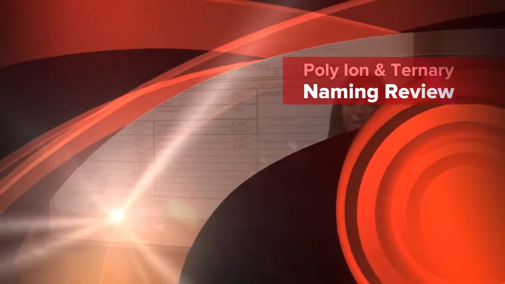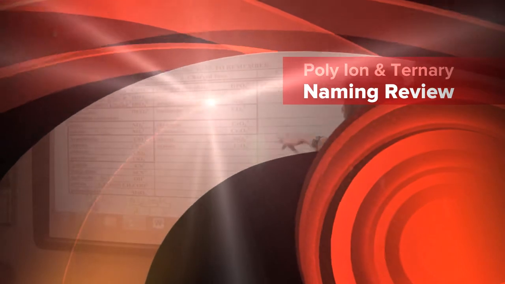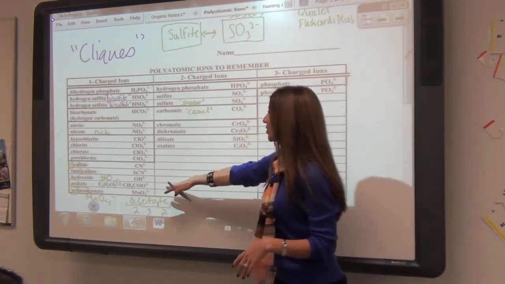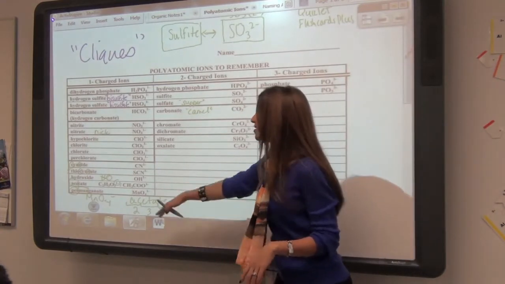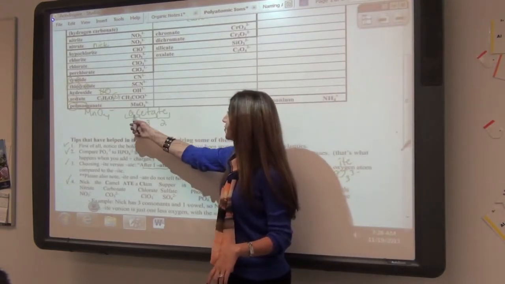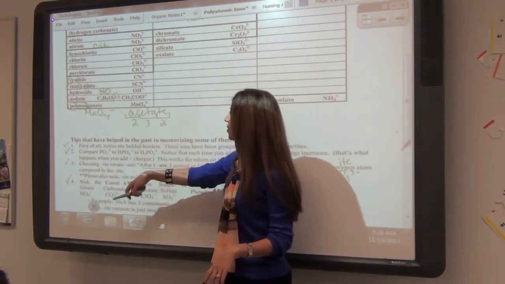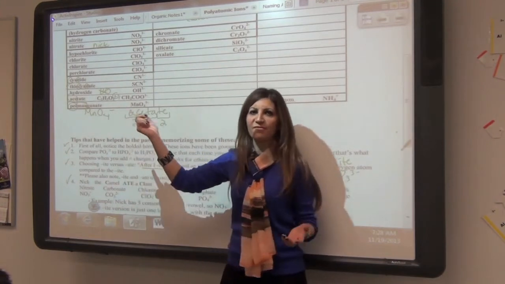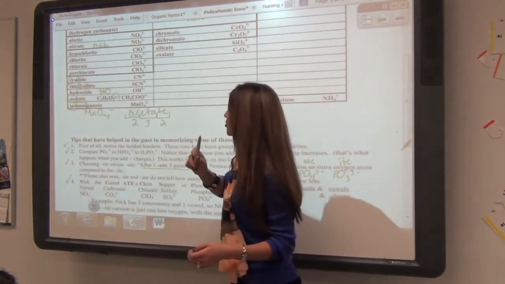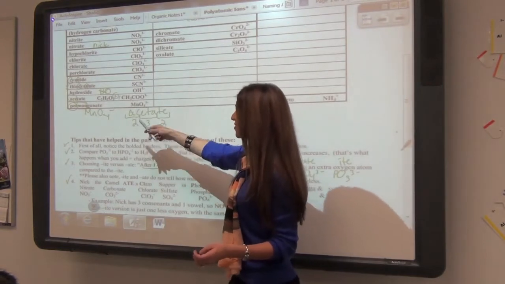Just a quick little review. Hopefully you finished watching the polyatomic ion talk. But here are the polyatomic ions, and just to make sure, a couple more of them that you have down. Just remember that, for example, with the acetate, it might help to write the word acetate, and then you get a 2, a 3, and a 2. Permanganate, most people will be fine with the formula for it, but then there's one man for the charge. That makes it a lot easier.